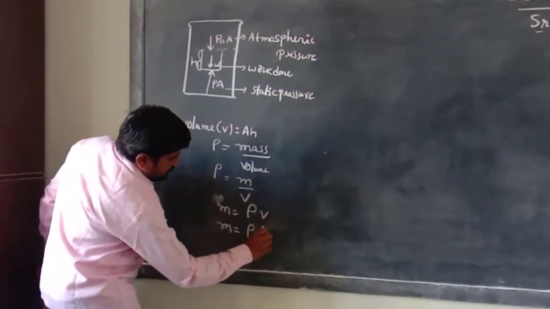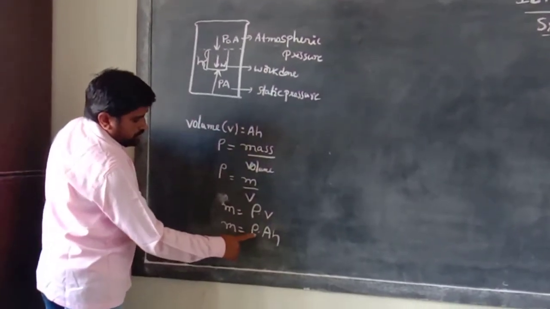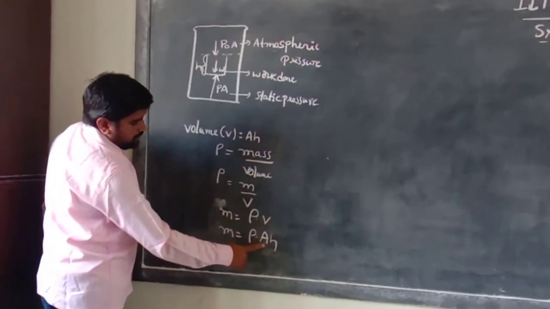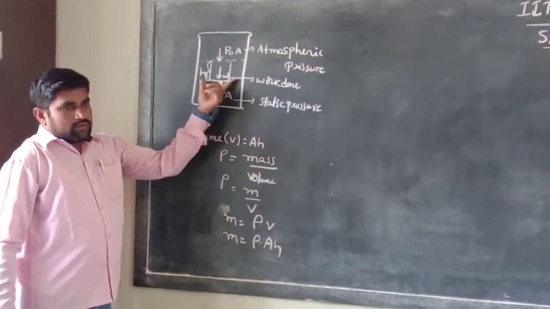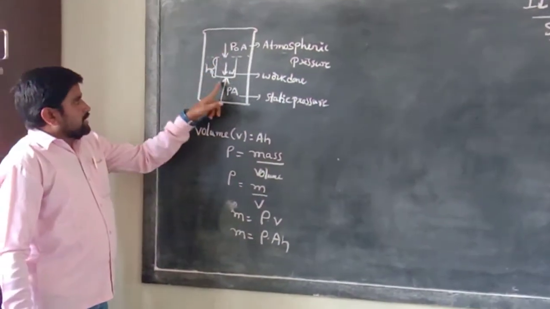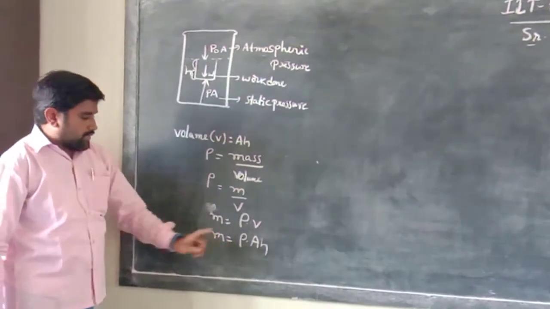Volume is nothing but A H. So M is equal to rho into A into H, where M is the mass of the object.